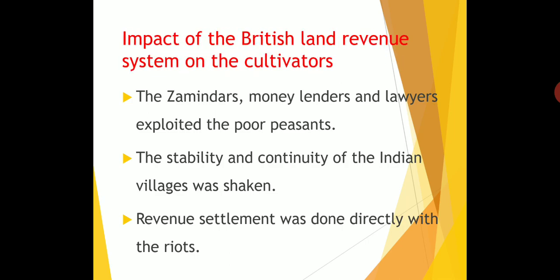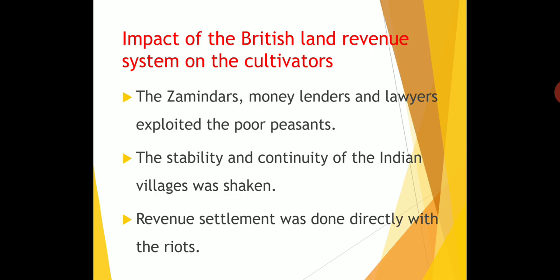The British introduced more tax on the cultivators, so that they could not pay the tax to the government. It resulted in increasing land sales, so most of them were ready to sell the land. The peasants were overburdened with taxation. They collected more taxes, the peasants were not able to pay, and because of the heavy tax problem, they faced famine and poverty.